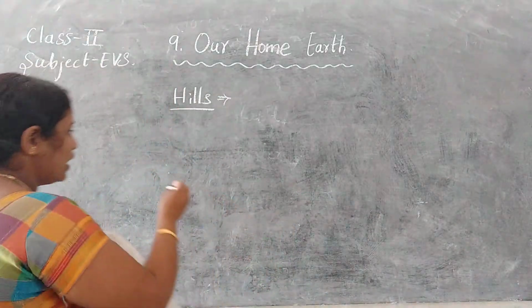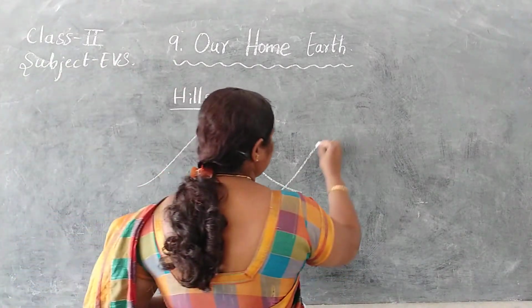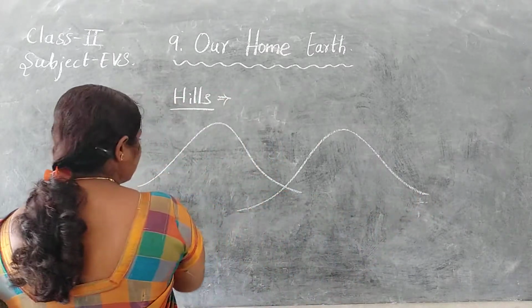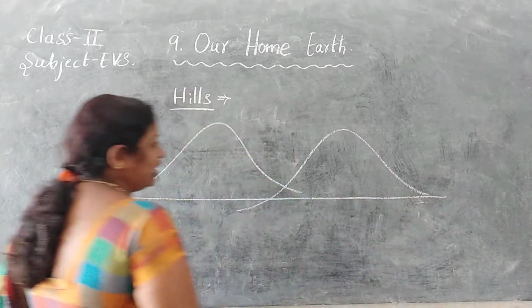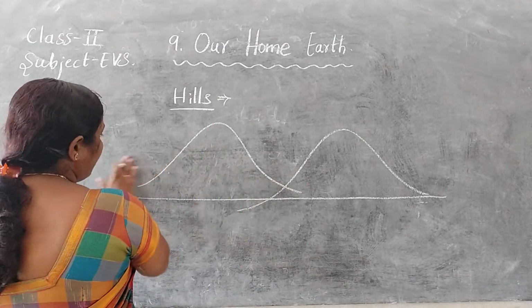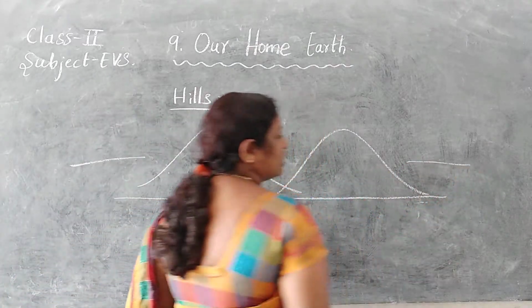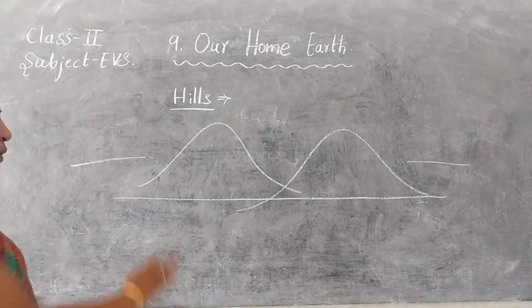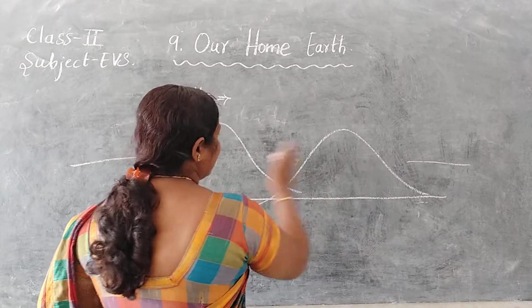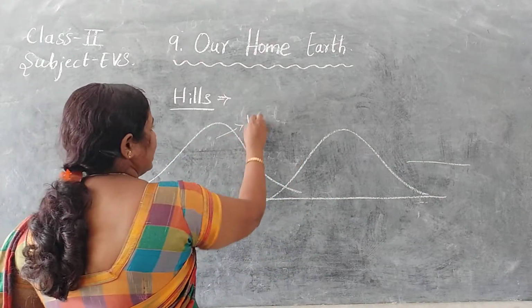For example, I will show you here. You will observe the hill ranges somewhere. See, these are hills. This is a high place compared to the surrounding place. See this side, and this is the flat side. Compared to these places, it is high. This is known as hills.